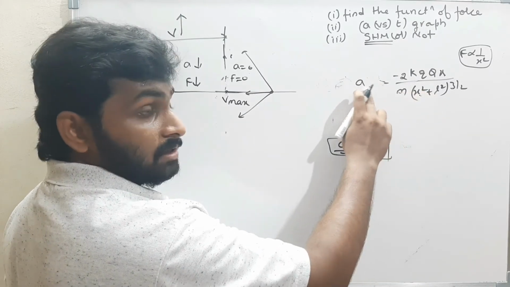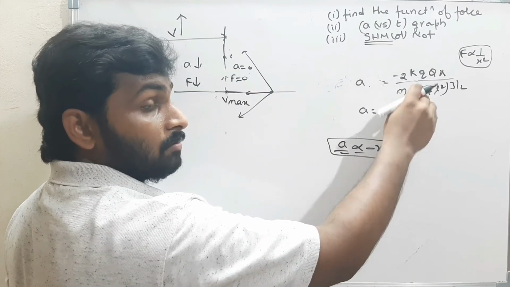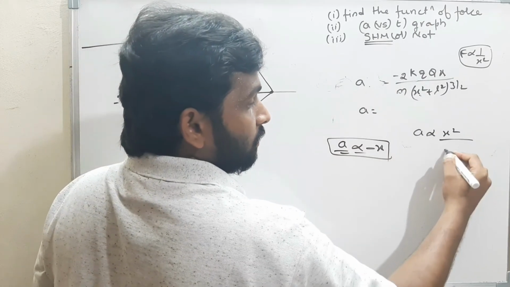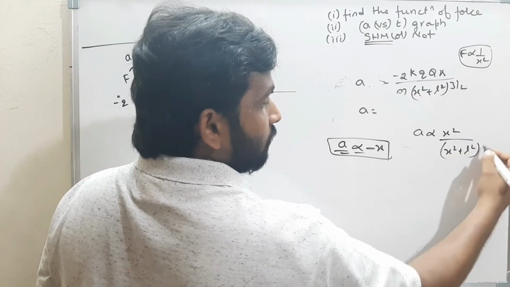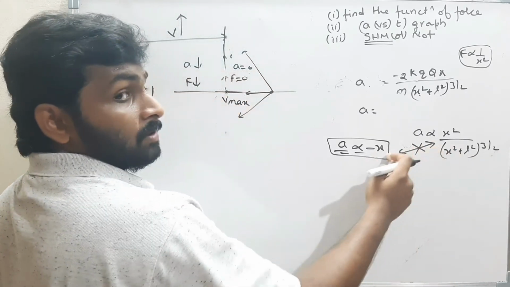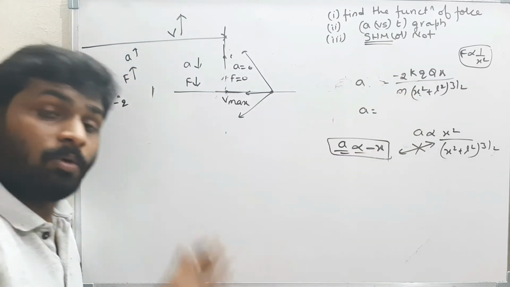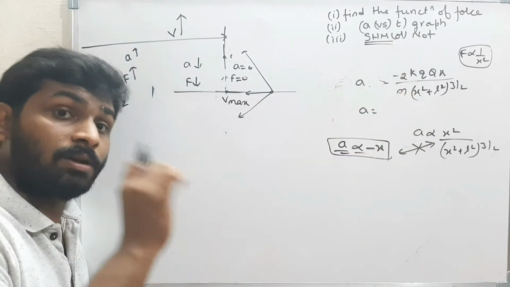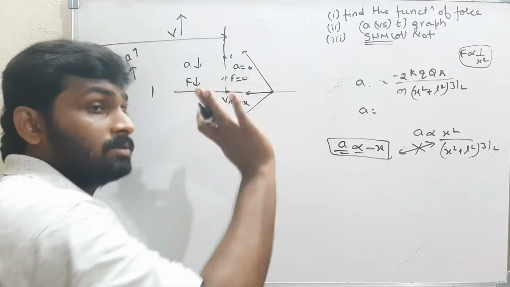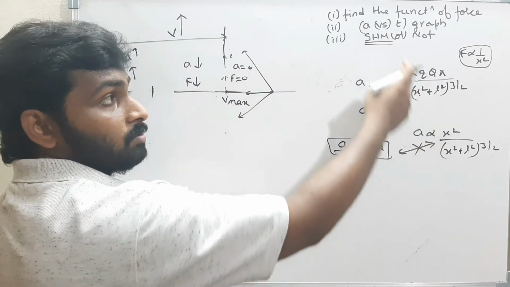Now, the acceleration is not directly proportional to minus x. It is depending on some other value. A is directly proportional to x by (x square plus l square) whole power 3 by 2. This is not the same. If this is not the same, then this body is not in SHM. That body is not in SHM, but that is in oscillation. There is a lot of difference between oscillation and SHM. For SHM, this must be satisfied. This is not satisfied. Therefore, this body is not in SHM.